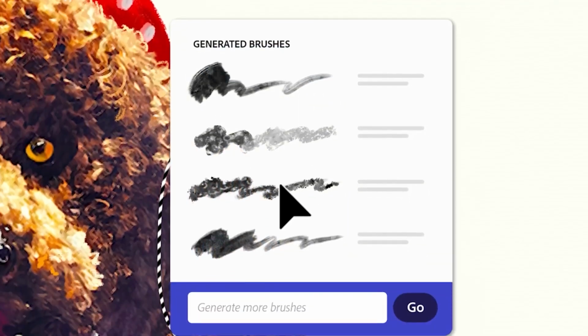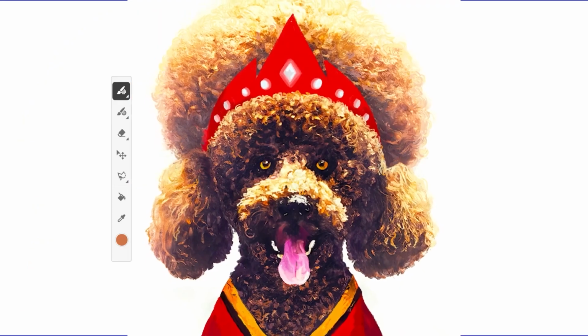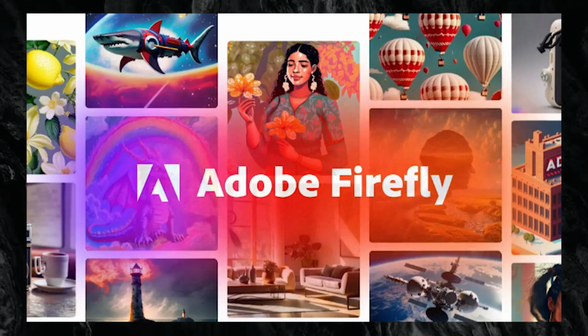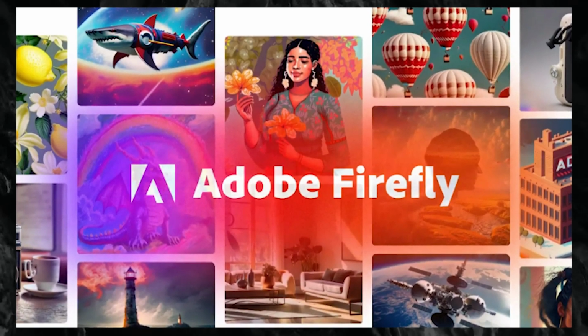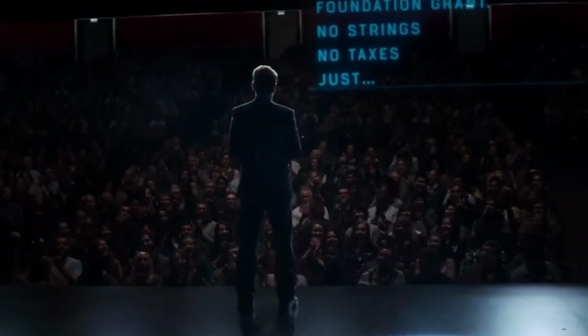This thing's got features like a do not train tag to protect artists' work. So join us today because we're going to uncover the major magic behind Adobe Firefly. So fasten your seatbelts and let's embark on a thrilling journey into the future of AI-driven creativity.